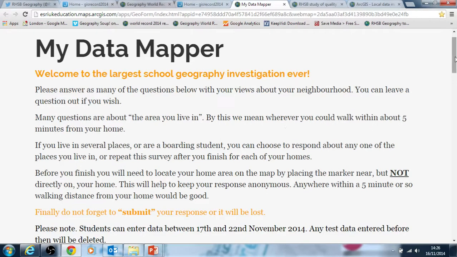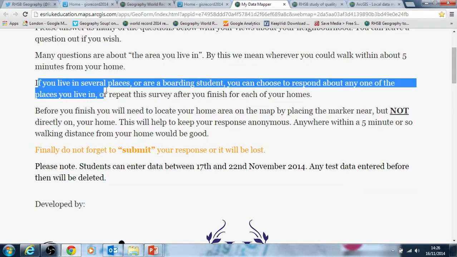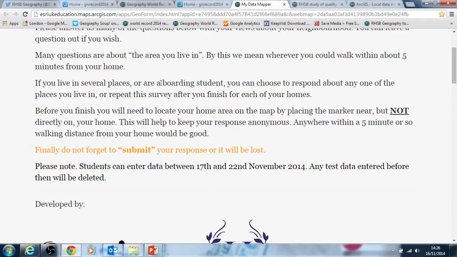So we're talking about the area around your home rather than your home specifically. Pupils might ask, well, if I live in several places, what do I do? Which house shall I do the data on? And particularly if you're a boarding student or a boarding school, you might have issues to consider there.